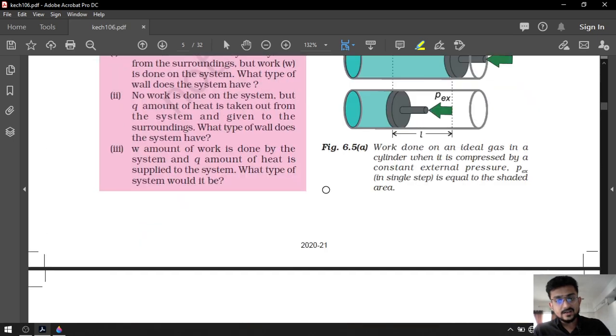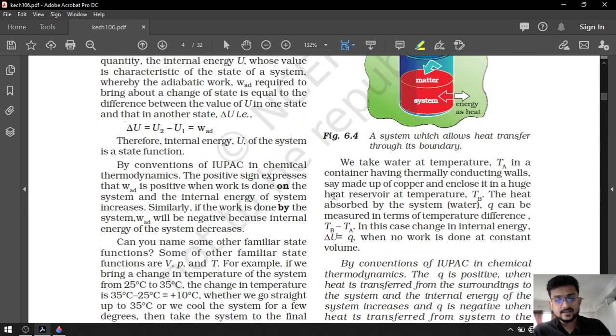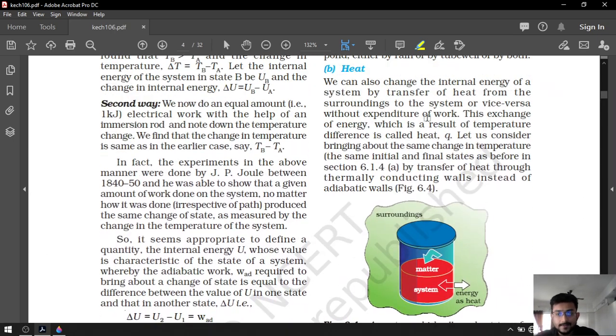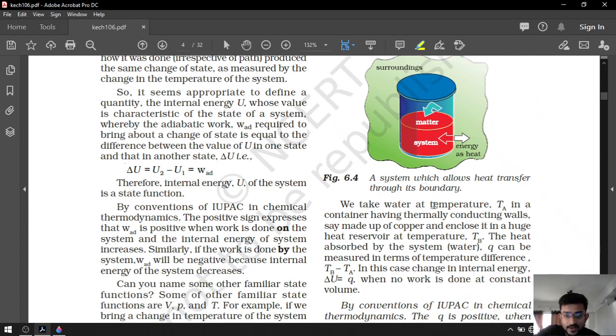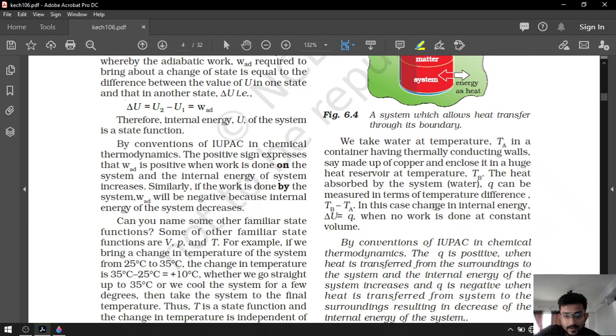Remember the last lecture: without expenditure of work means the volume has been kept constant.